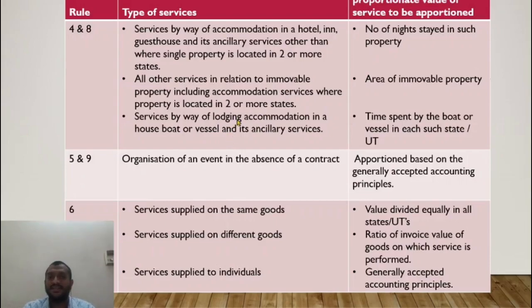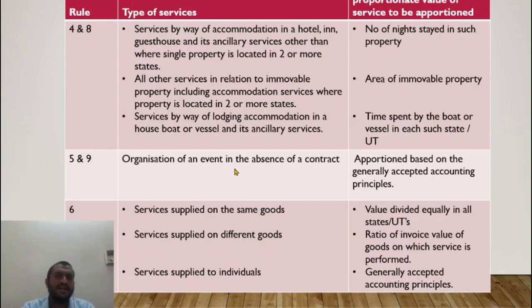So for 2 hours it is in the state of Maharashtra. So I'll apportion this 50,000 in the ratio of 2:8, because 2 hours it has stayed in Maharashtra, 8 hours it is in the state of Karnataka. So that is how the apportionment will be, based on the time spent by the boat or vessel in each state. This is given by rule 4 as per section 12 and rule 8 as per section 13. Understood?